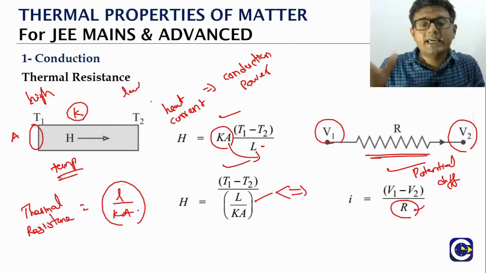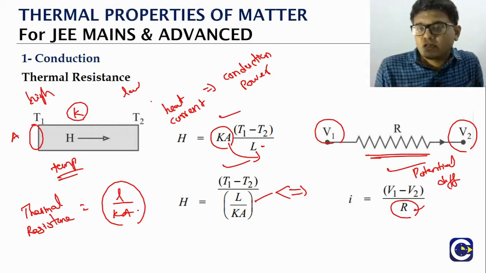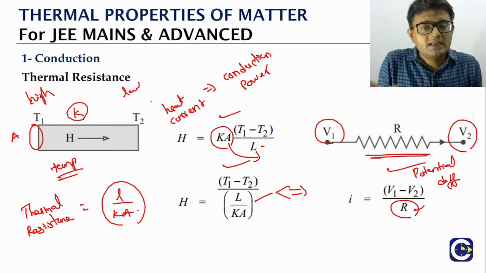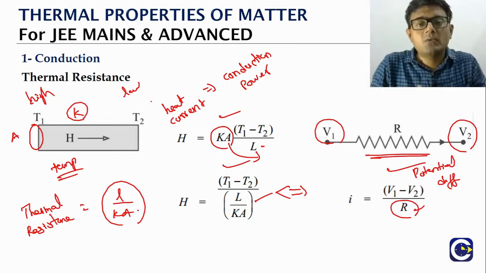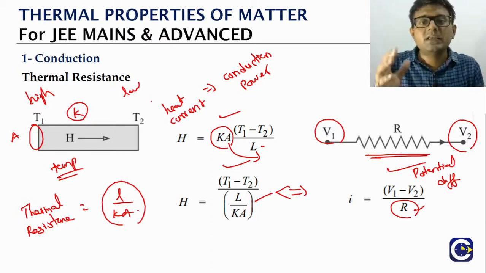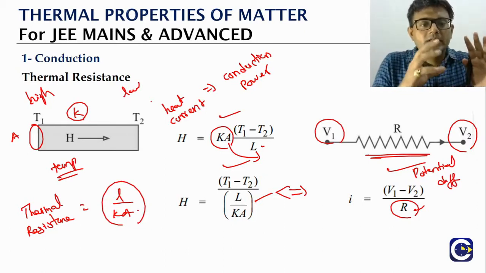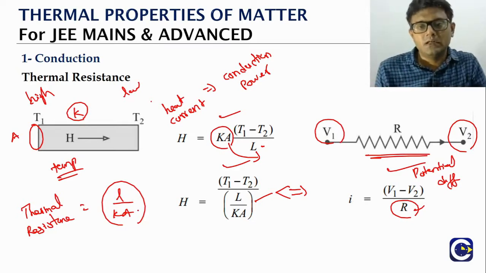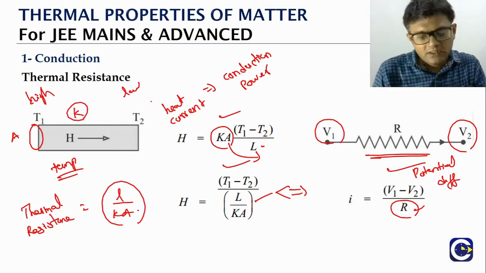So the idea is what? Just like the way we have electric current, what is the formula for the electric current? Potential difference by the resistance. So here what will be the formula for the conduction current or heat current? It will be temperature difference divided by the thermal resistance. So this is about the way we look at the conduction current analogous to the thermal or the electric current part of it.